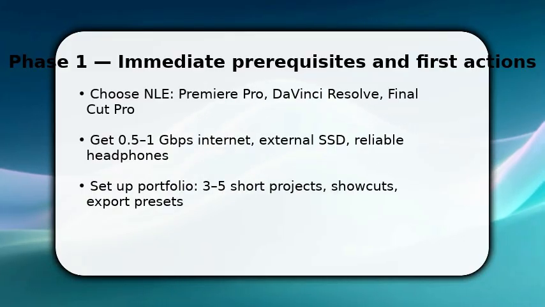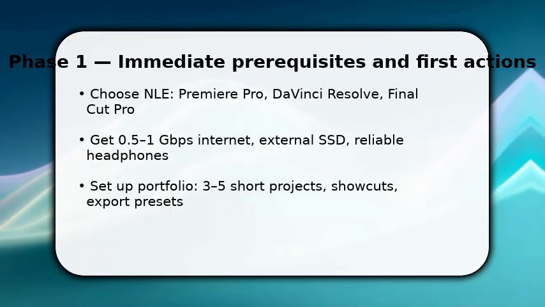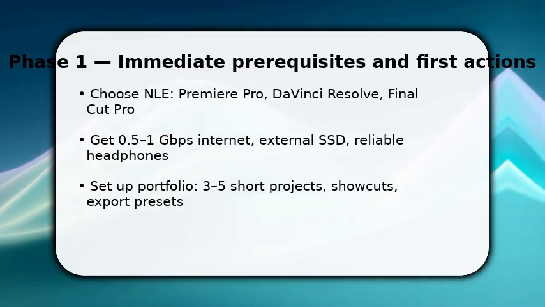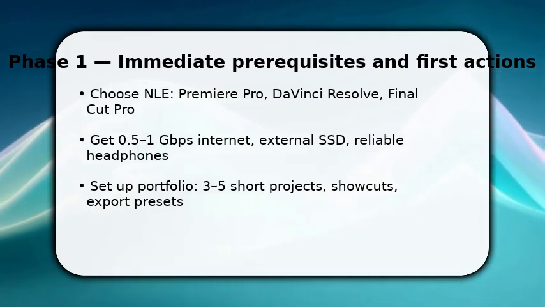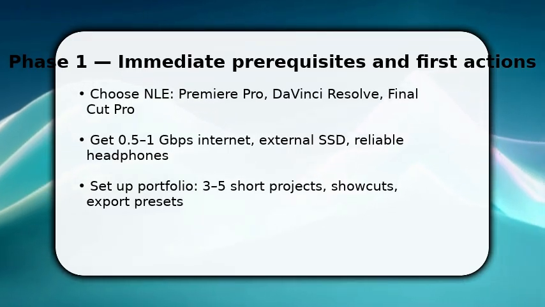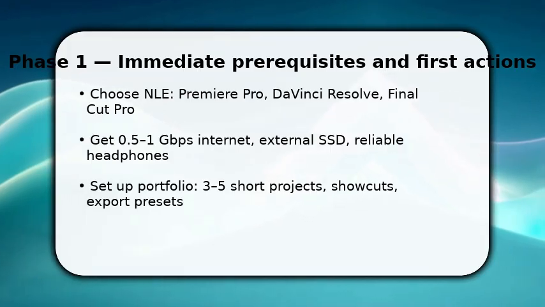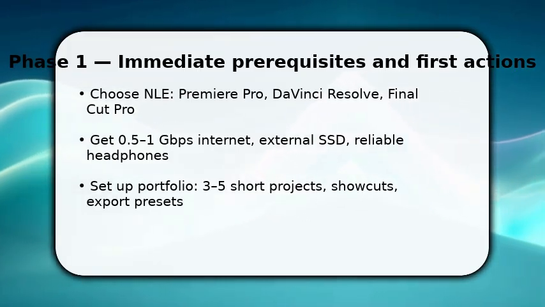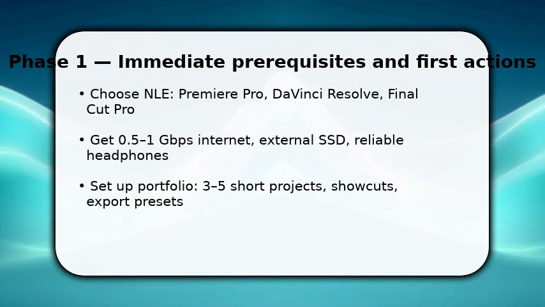You need tools and proof, so start now. Install your chosen NLE and configure a fast, stable upload. 500 Mbps to 1 Gbps speeds make transfers practical. Once done, create or export 3 to 5 concise showreel pieces with correct codecs and aspect ratios. This proves skill quickly. Make sure to organize assets on an external SSD and pick headphones that reveal mix issues. These steps get you market-ready and explain why clients hire based on speed, reliability, and clear examples.